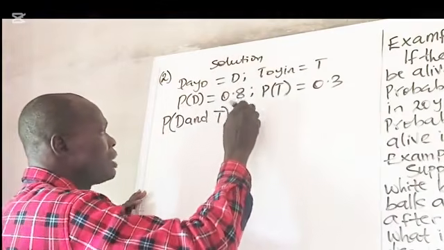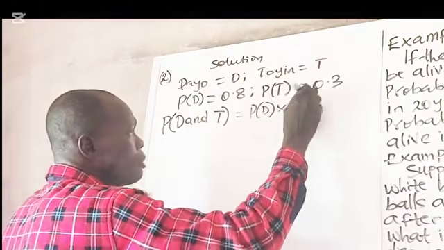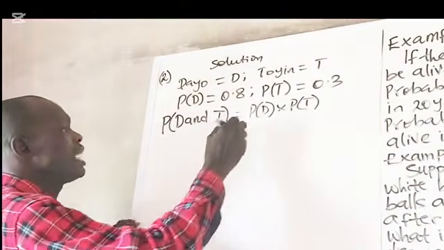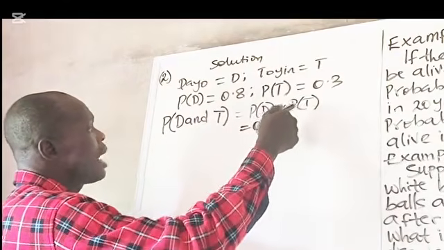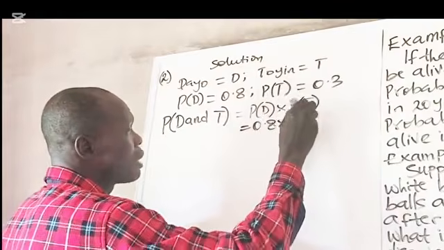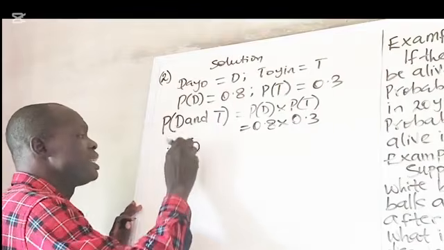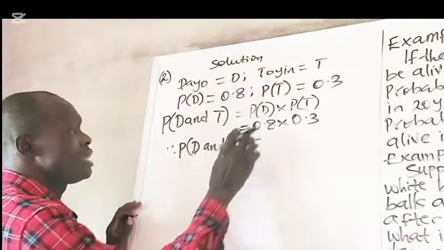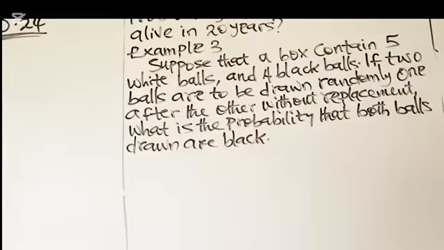So we have probability that Dayo will be alive times probability that Toyin will be alive in 20 years. That is 0.8 times 0.3. The product of the two, therefore probability that Dayo and Toyin will be alive in 20 years, is 0.24. So that is the solution.